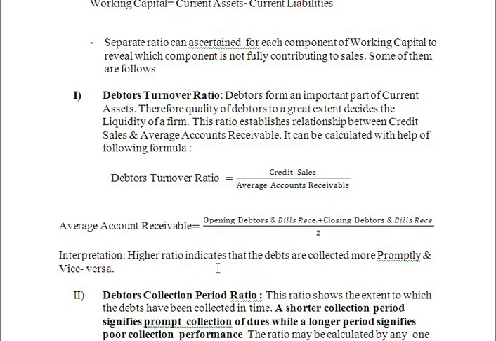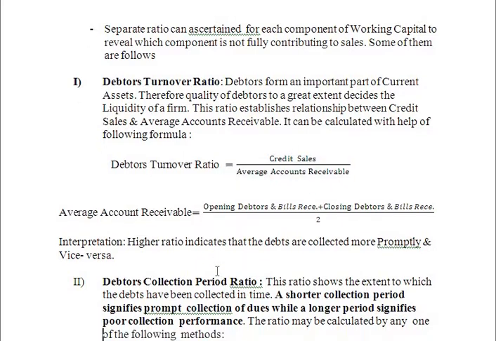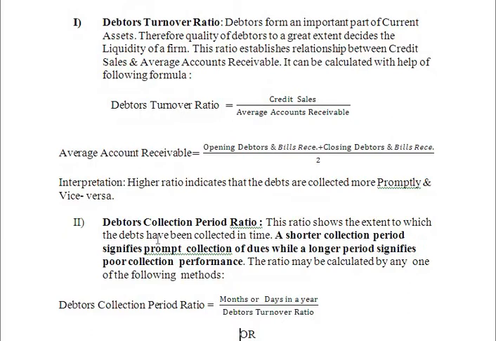Now the next working capital ratio is the debtors collection period ratio. The debtors turnover ratio is calculated to find out how much of the sales is done on credit basis, and out of the total credit sales, how much money, or average account receivables, the firm has received.